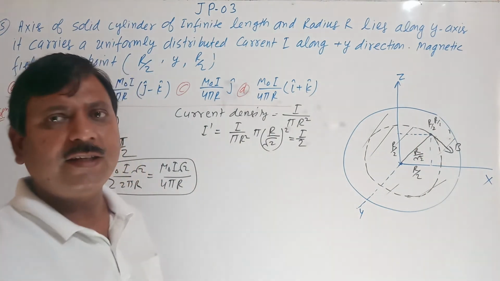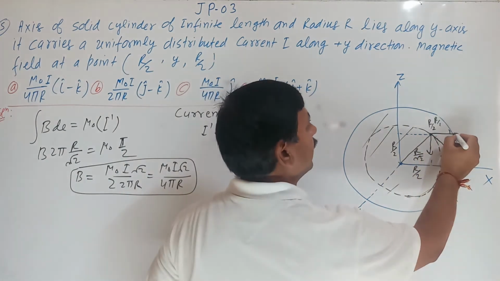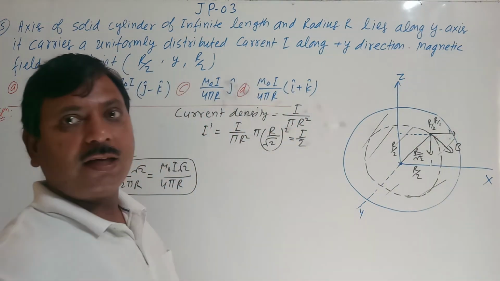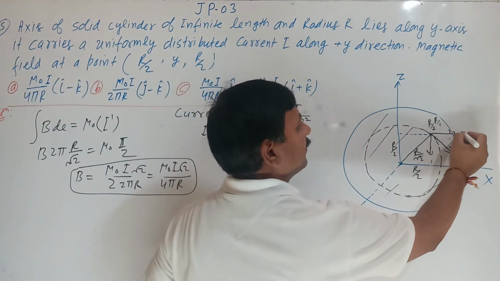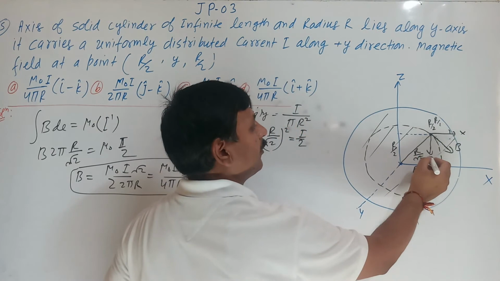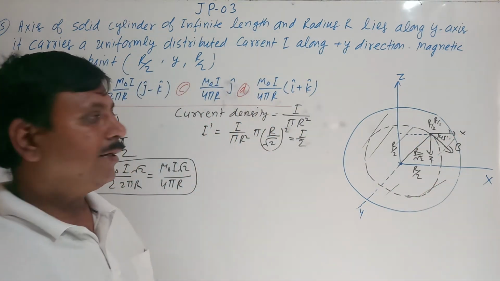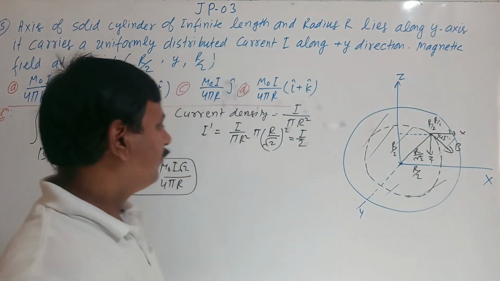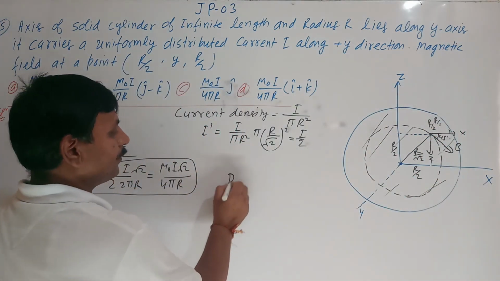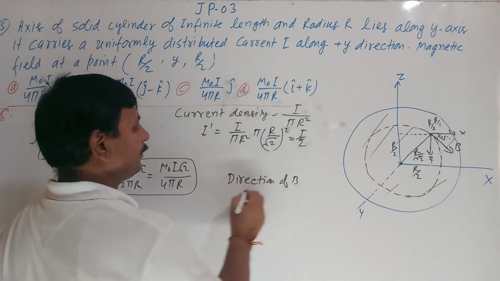So what will be the direction here? If you are breaking this direction along x-axis, positive along x-axis, and along z-axis, what will be the direction? 45 degree. You can see here, and this is downward. So what will be the direction of B?